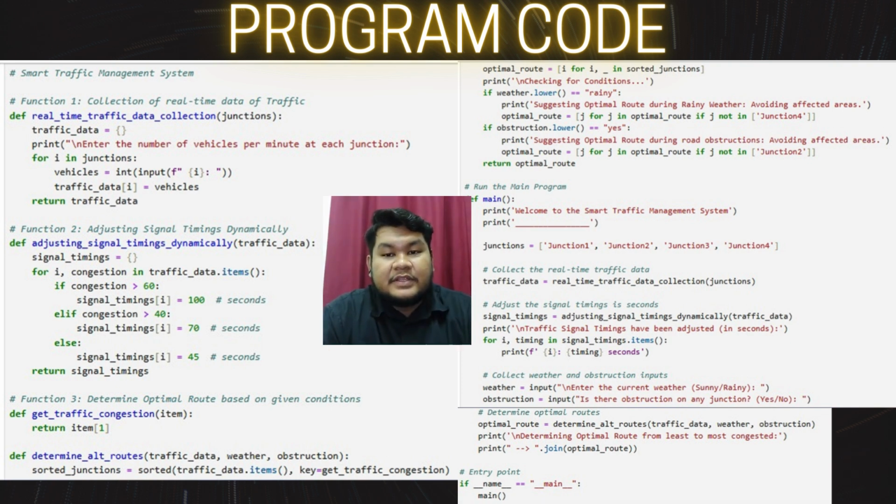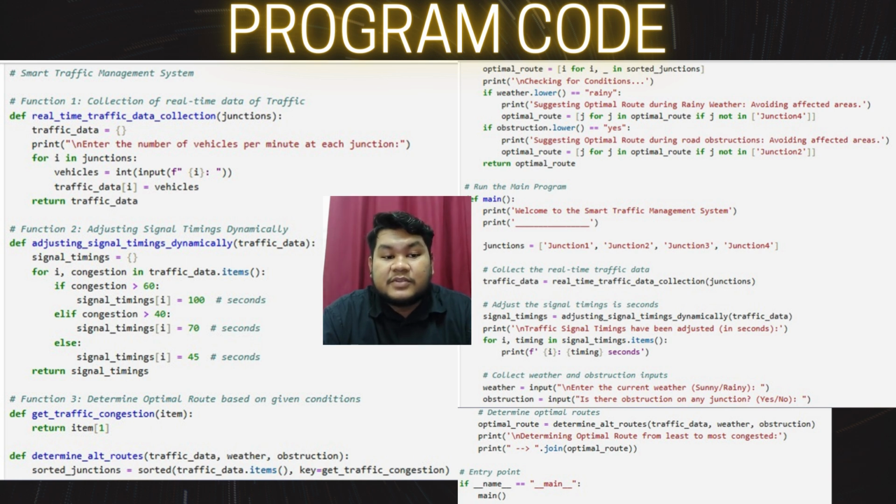So I'll briefly go over the code for the program due to a lack of time. We first have the three main functions. The first is data collection, which captures traffic flow at every junction using the user's input. The second function is dynamic signal timing, which adjusts signal durations based on congestion: high congestion, medium congestion, and low congestion. And third, we have optimal route suggestions.